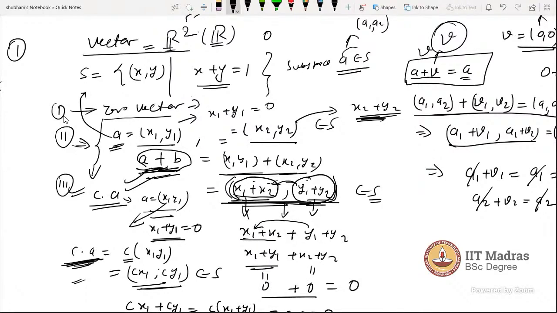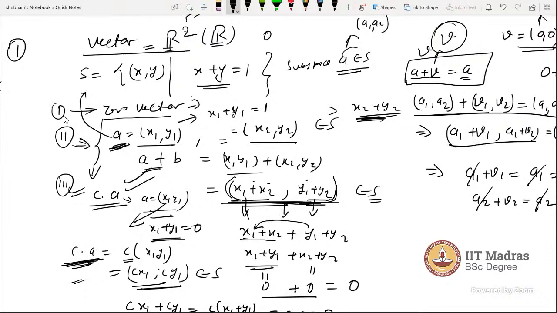Can you clear the screen and start, sir? Take the example x plus y equal to 1. I want to tell you the same thing, only with the differences.